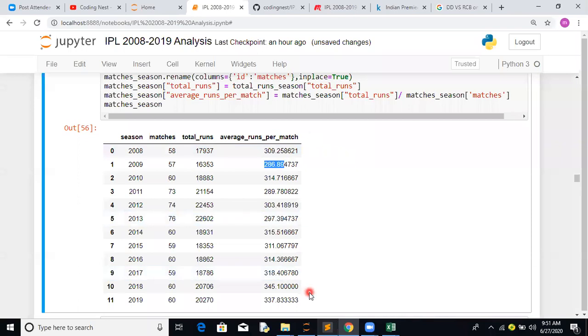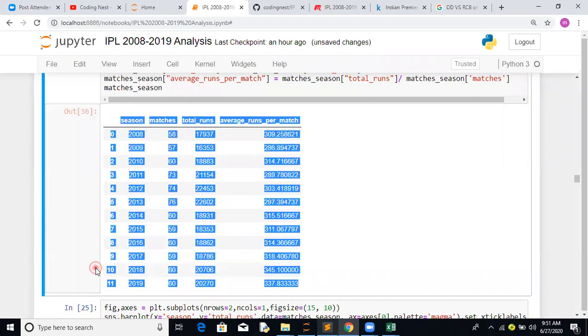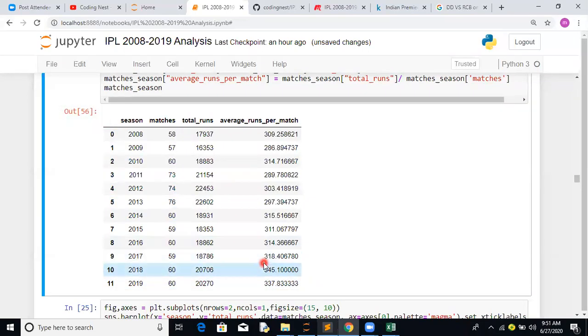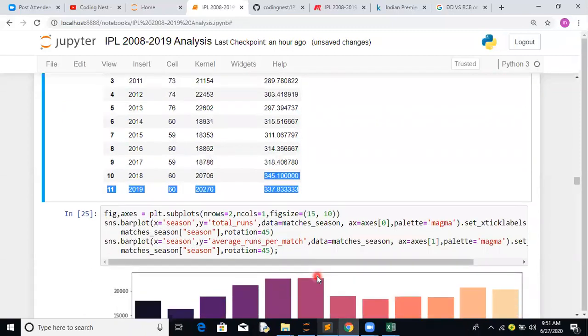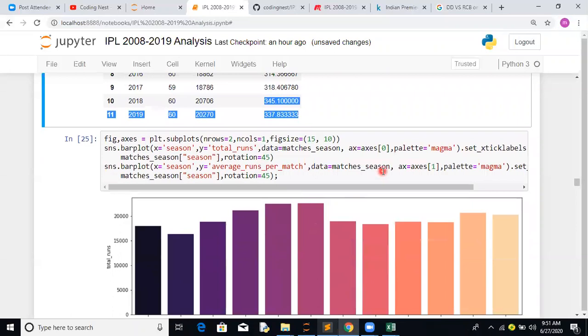But if you notice lately, I think it's a game of runs. Here you will see a lot of rise in the average number of runs lately, in 2018 and 19. That's how the craze is about the numbers. Okay, now the last part. Let's try to plot this.